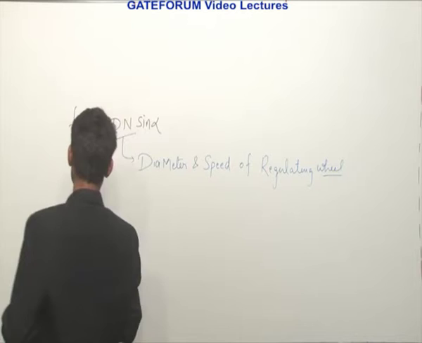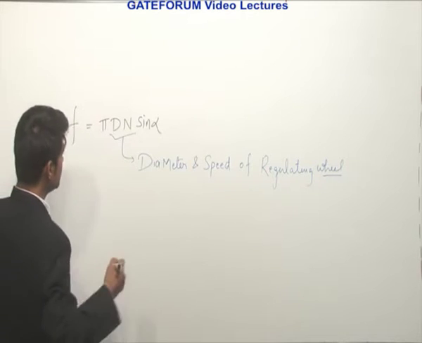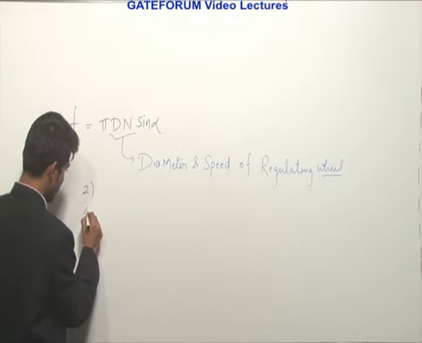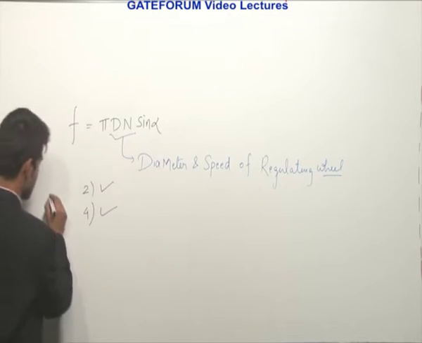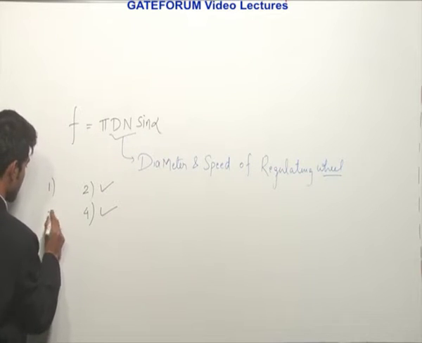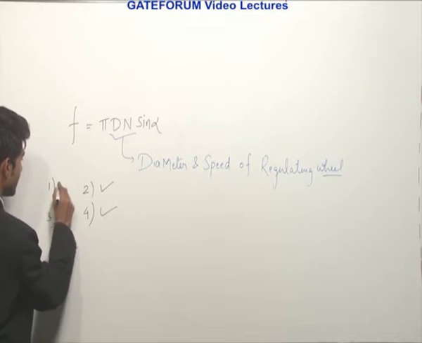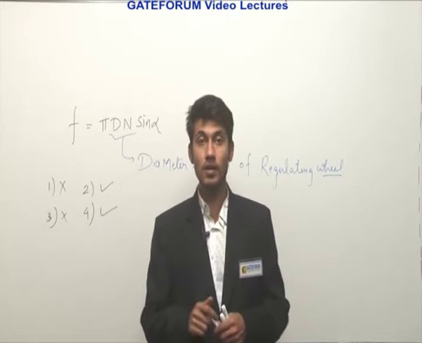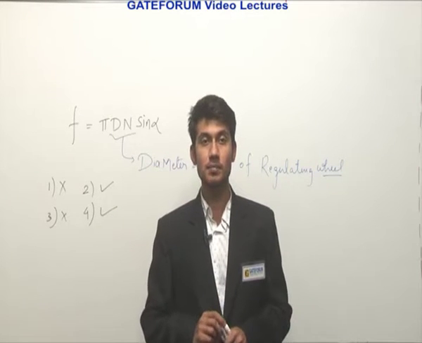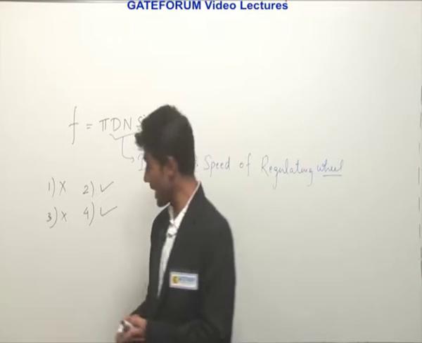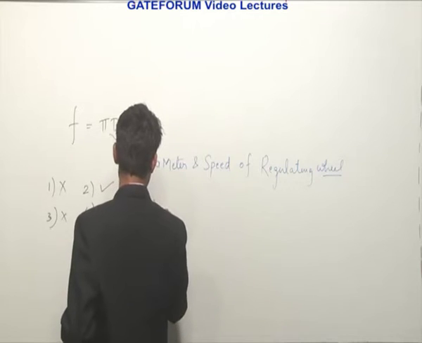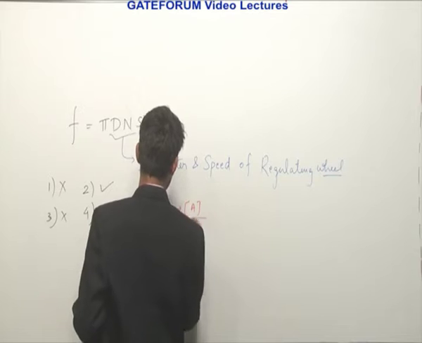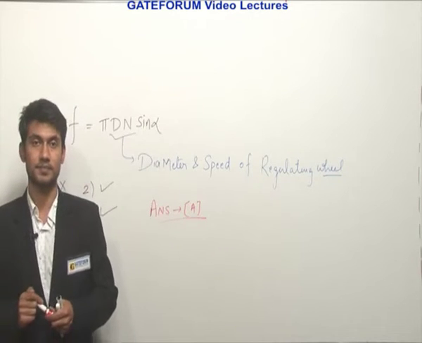From this particular formula, option number 2 and option number 4 become correct, and statements number 1 and 3 are incorrect. So for this particular question, statements 2 and 4 are correct. So option A will be our answer. Our answer will be A. 2 and 4 are correct.